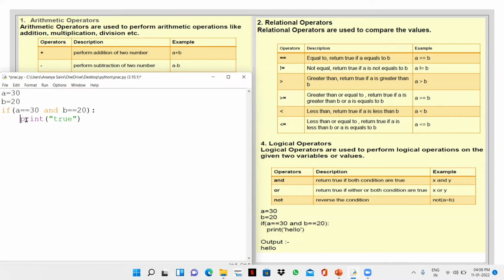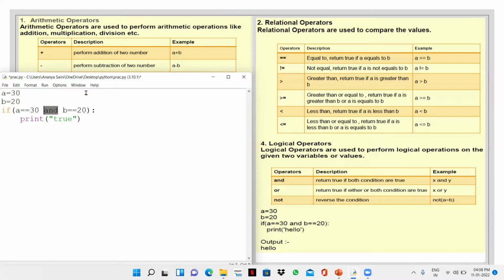Then here I have written print true. Print is also a keyword, but a special one because print is used for printing a statement. If I write print true, the output will be true. If and and are not used for printing, they are just a condition. So if is a conditional keyword.